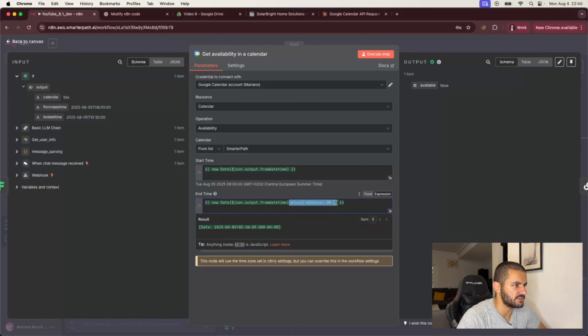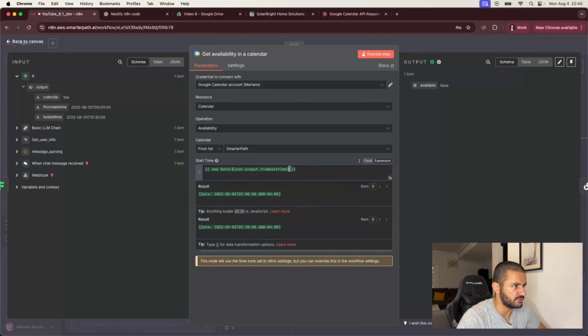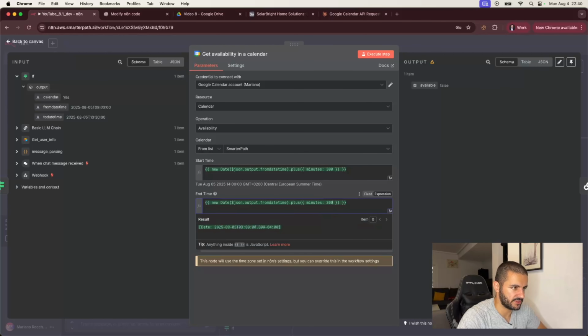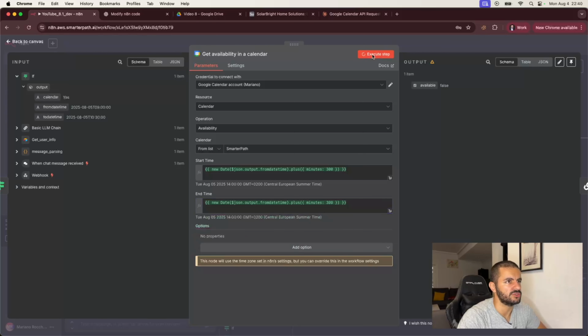Let's try this. Let's add plus minute to also the top to test that it's working properly. Let's add 300 minutes, which is 5 hours, and then this should be true, I think. The specific time range is empty.